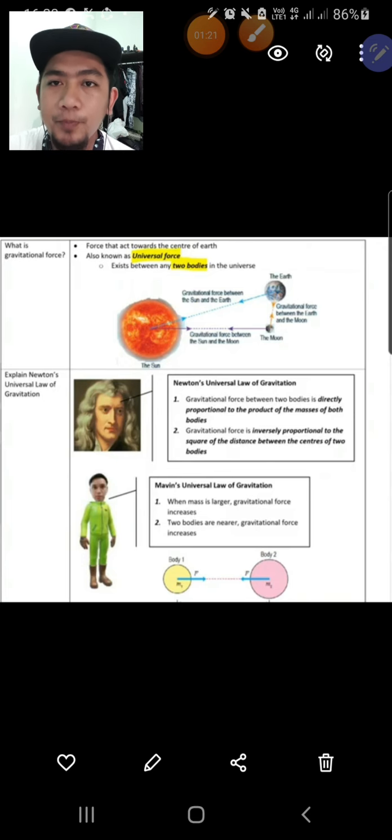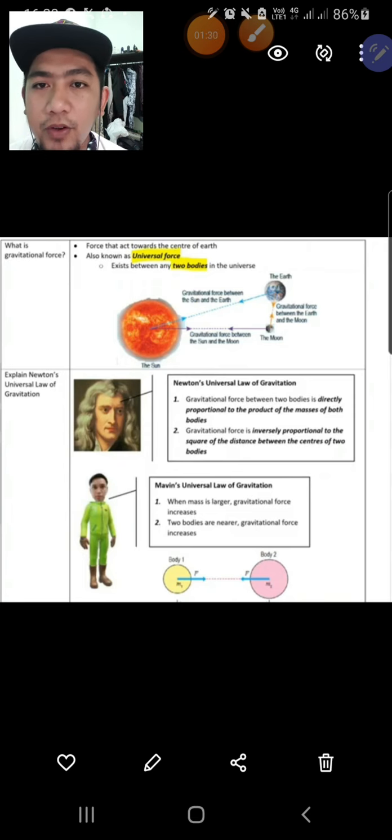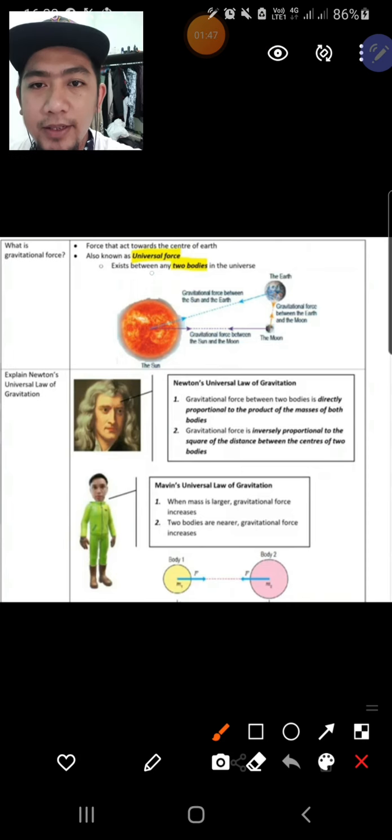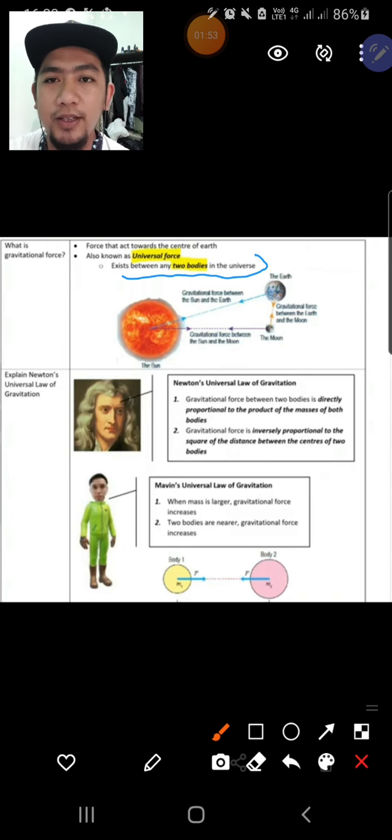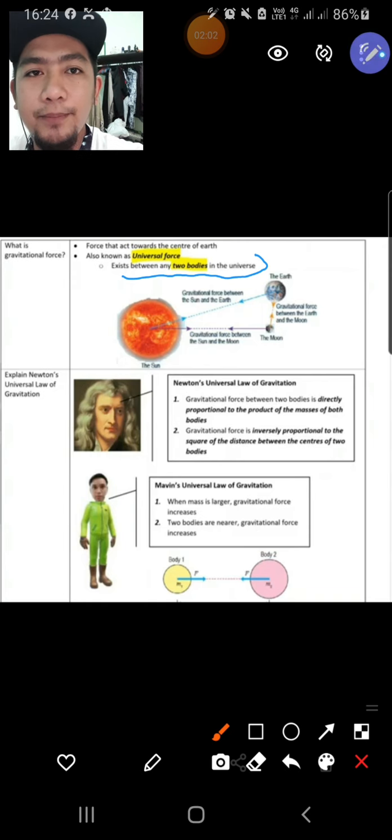Alright, so at first, what is gravitational force? This you already know from the previous lesson: force that acts towards the center of Earth. Gravitational force is also known as universal force. Remember that we also call it universal force, and it exists between any two bodies in the universe. It should exist between two bodies. Let me give you an example.